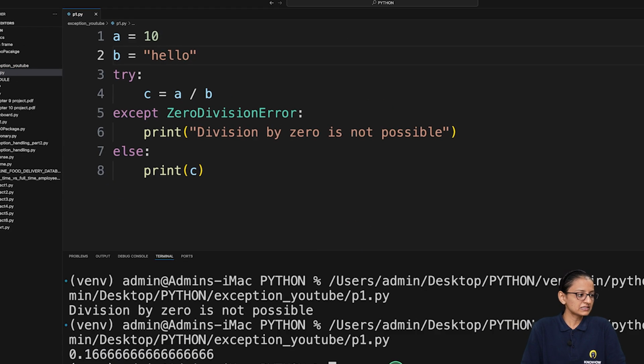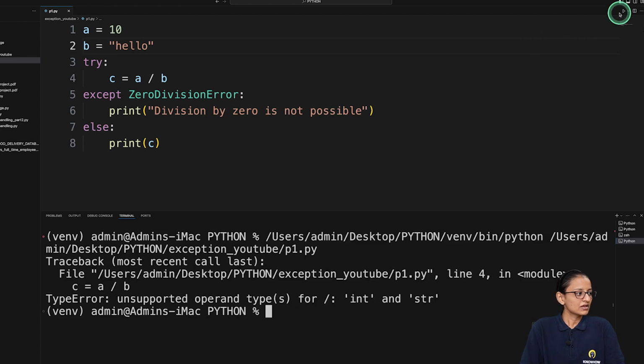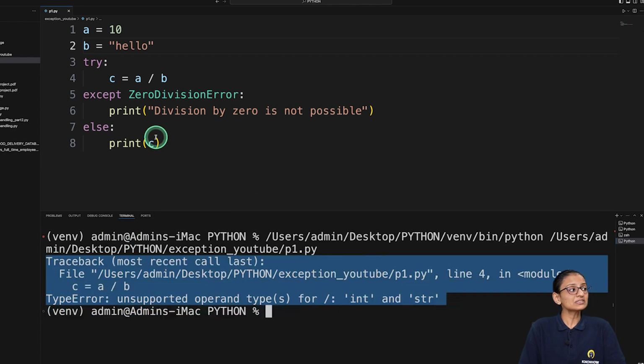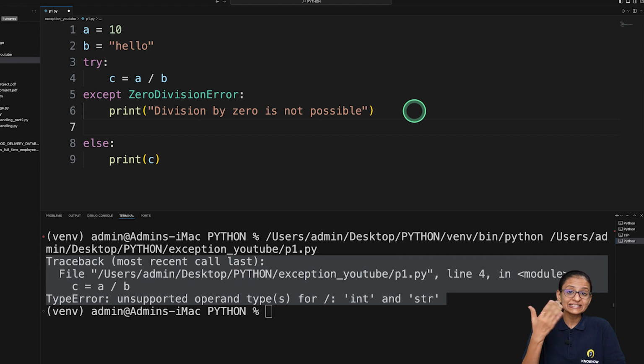And let me just clear this and run it. Although you write the exception block, still it is generating an error. Why? Because here the except block is only handling the error which is division by 0. But here the division by 0 error has not occurred in the program. Some other error occurred. So you should write an except block a second time to handle errors other than the division by 0 exception.